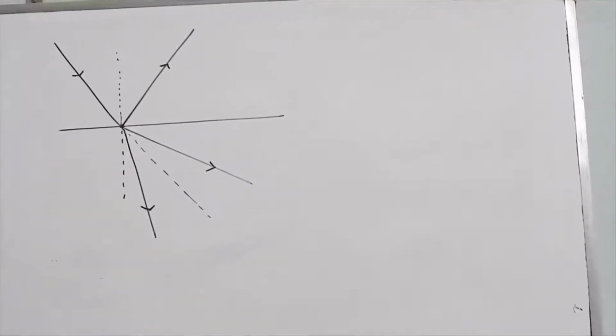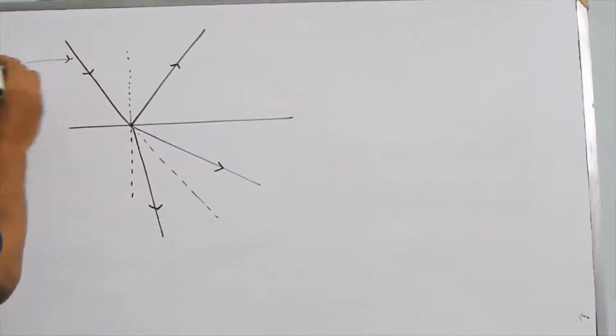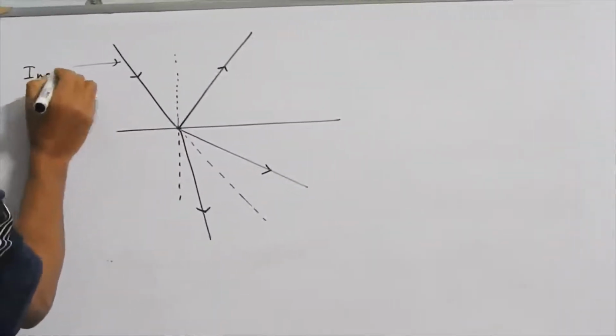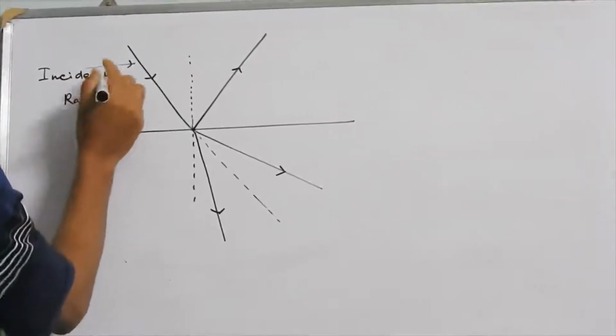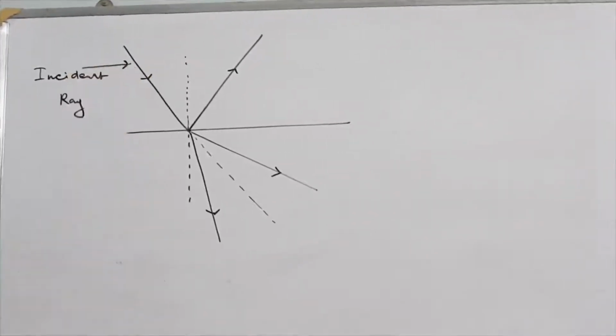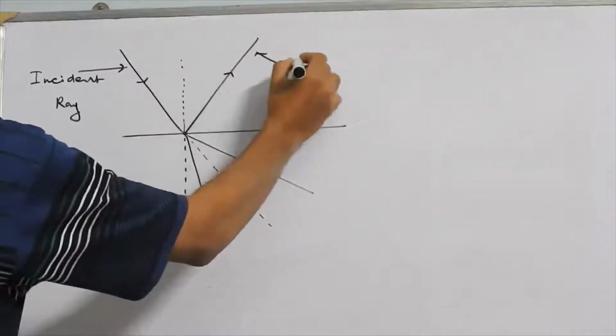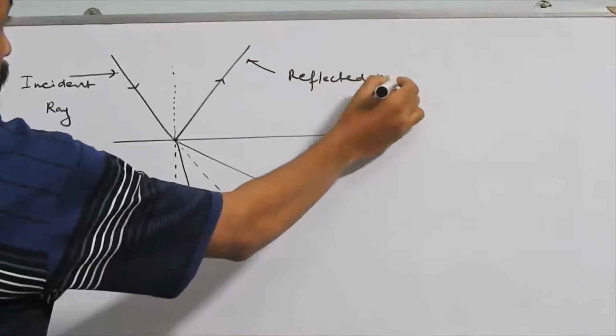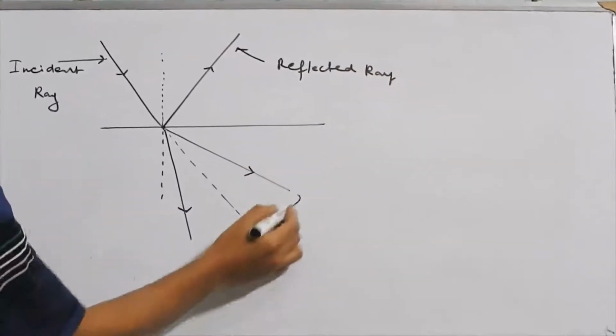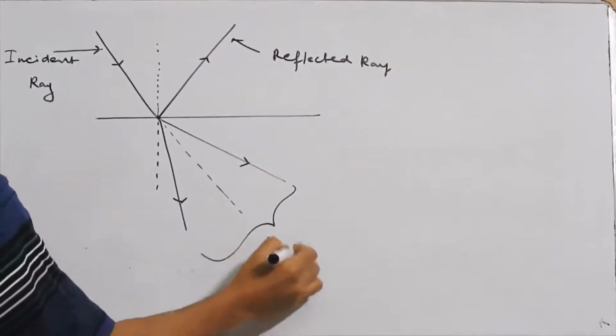So now this is the incident ray, this is the reflected ray, and either of these is the refracted ray.